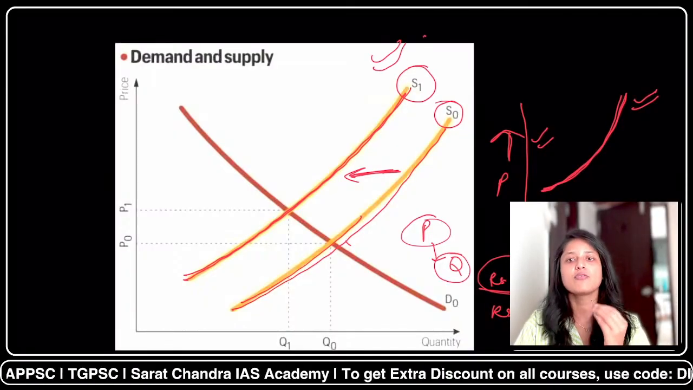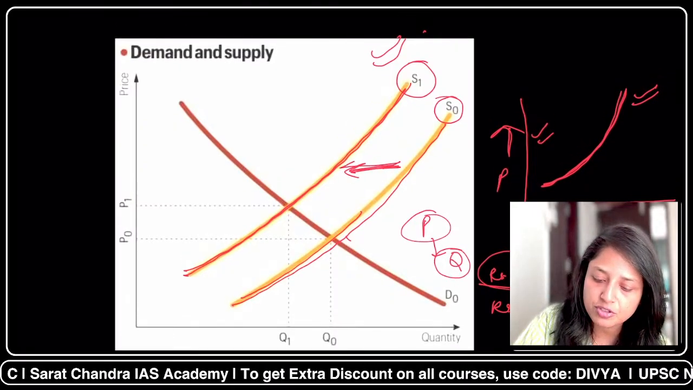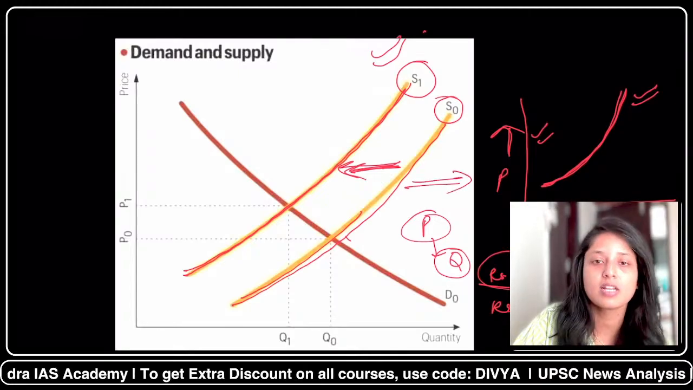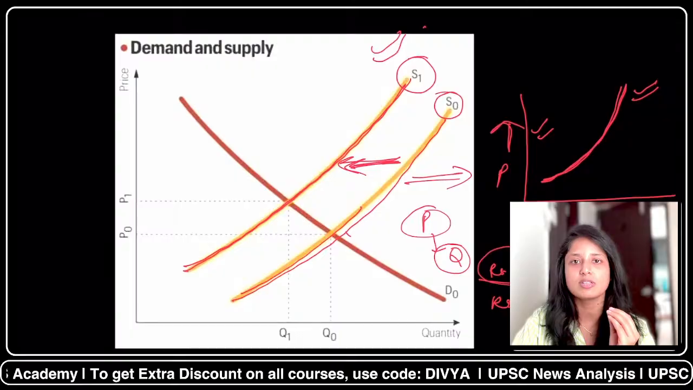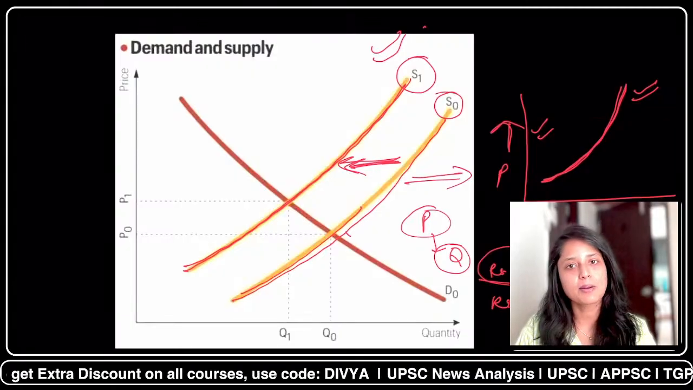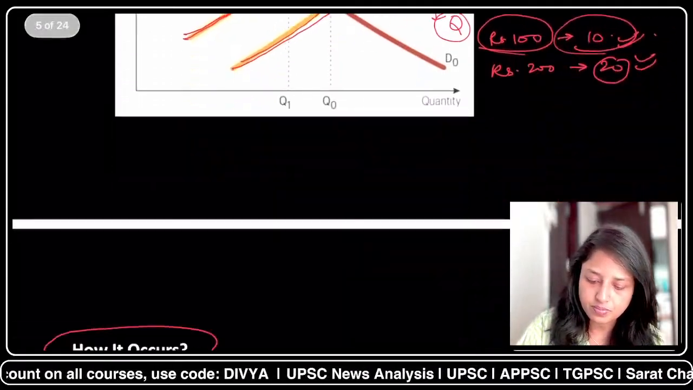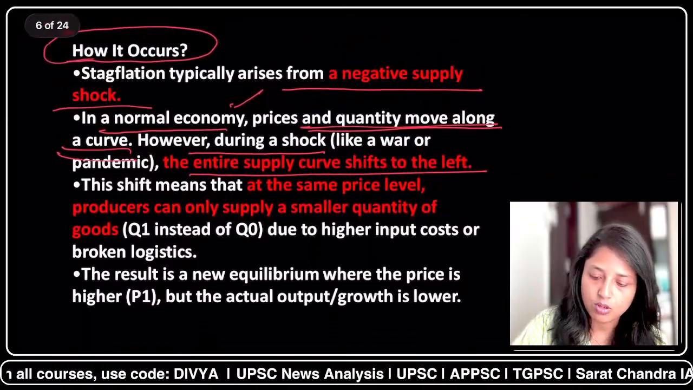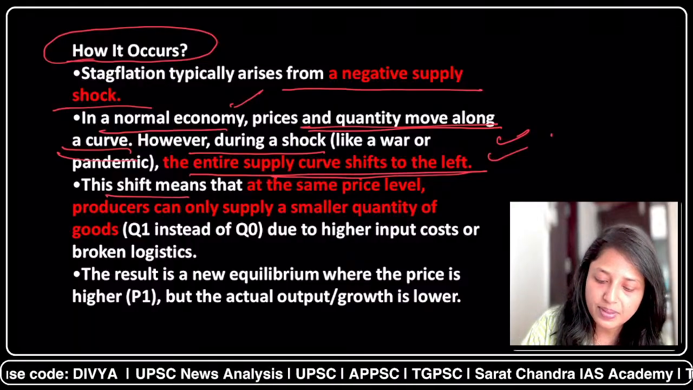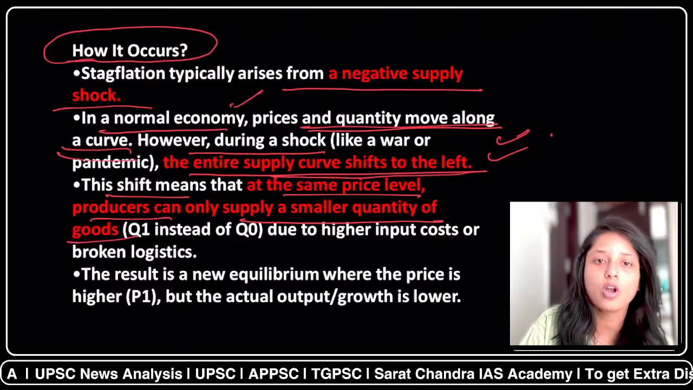So please remember it for the prelims also. Whenever a supply shock happens, the supply curve shifts to the left, and whenever a supply surplus happens, the supply curve shifts to the right. So at present we are talking about stagflation, and the reason for that is the supply shock. Hence, please remember this, that the supply curve will shift to the left. Now, this we understood, that the entire supply curve will shift to the left. So this means that at the same price level, producers can only supply a small quantity of goods.